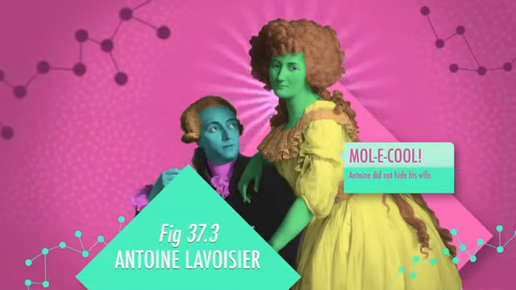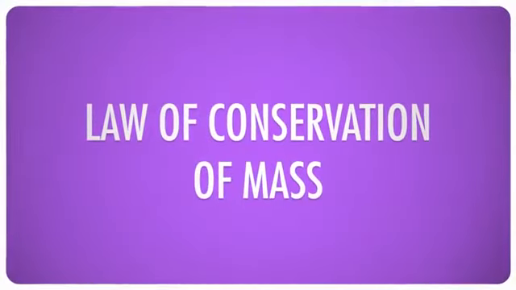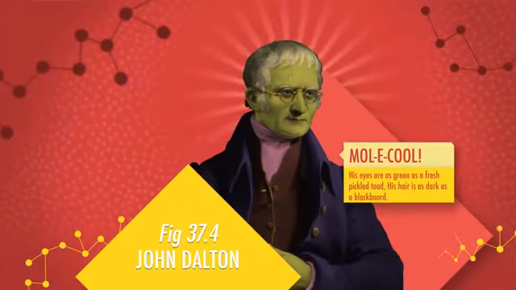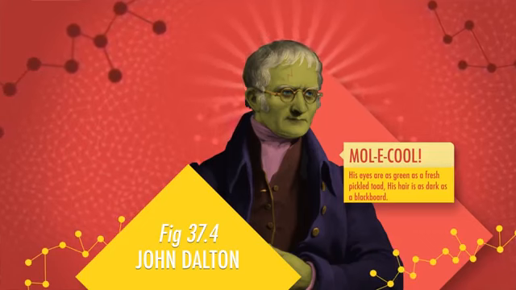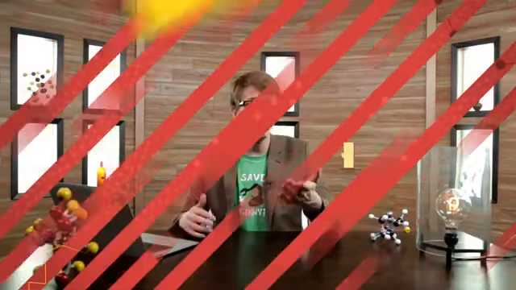I've already told you, for instance, about the French chemist Antoine Lavoisier, who proposed the law of conservation of mass, which states that even if matter changes shape or form, its mass stays the same. And you should remember the English teacher James Dalton, who determined that elements exist as discrete packets of matter. Thanks to these and other great minds by the 1800s, we had a better grip on the general behavior of atoms. The next logical question was, why? Why do they behave the way they do? This led to the investigation of atomic structure.